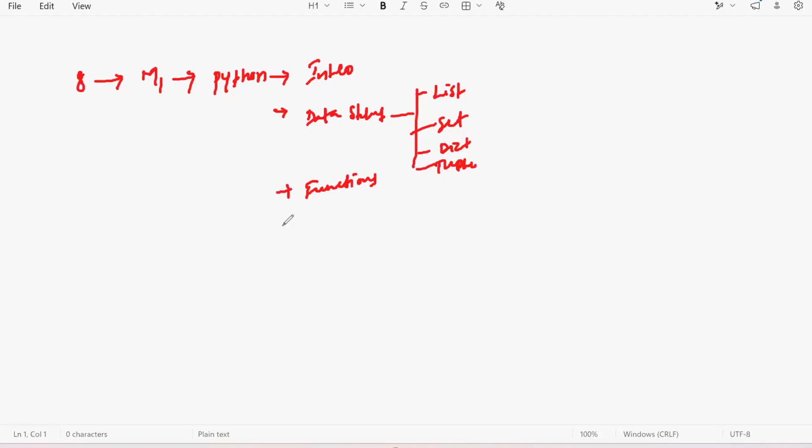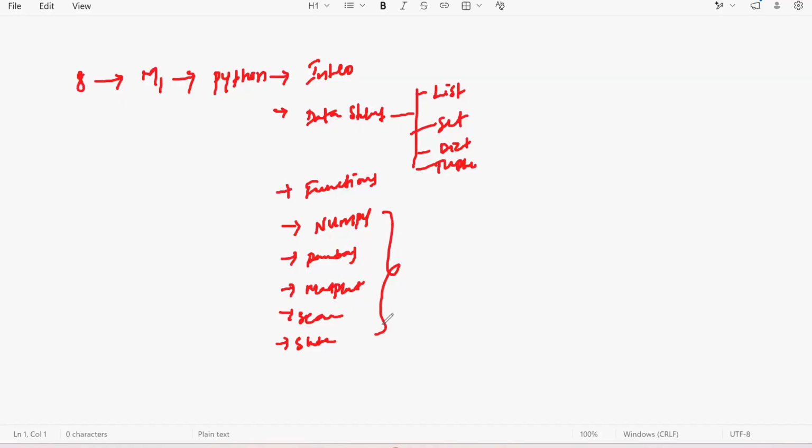Once that is done, under module 1 only, we are going to cover the advanced libraries which are not there in any other programming language. So, sir, what libraries are we going to cover? NumPy is one library, Pandas is another, Matplotlib is another, Seaborn is another, and sklearn is another. These are all the libraries we are going to cover under module 1 itself. Sir, what are all these libraries? Why are we picking these libraries?